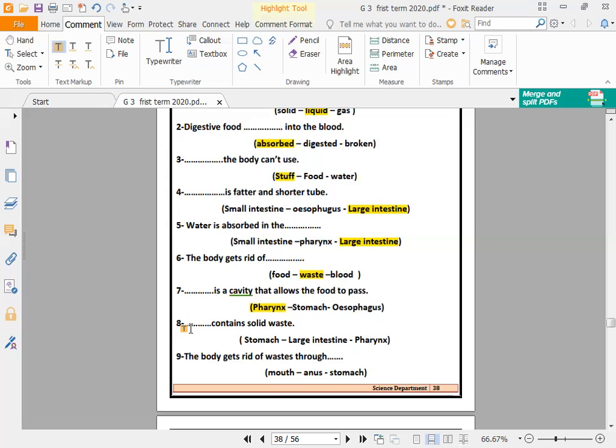Okay. Number eight, dot contains solid waste. Who stores the waste? Stomach? No. Large intestine? Yes, the large intestine. Number nine, the body gets rid of waste through dots. It means getting it out from the body. Through the mouth? No. Stomach? No. Through the anus. Excellent.